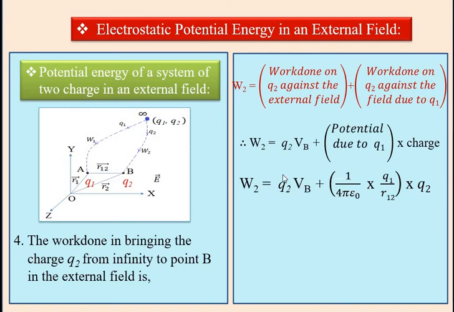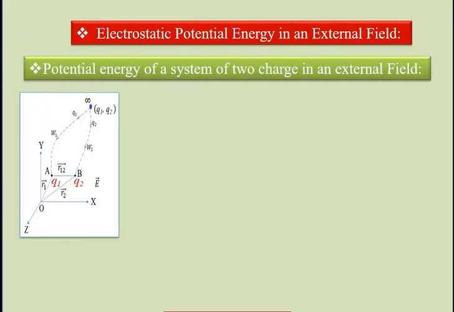Therefore, W2 becomes Q2 into VB plus the potential due to Q1, which is 1 upon 4 pi epsilon 0 into Q1 divided by R12, where R12 is the distance between the two charges Q1 and Q2 shown in the figure, multiplied by the charge Q2. So we get W2 equal to Q2 into VB plus 1 upon 4 pi epsilon 0 into Q1 Q2 divided by R12. Suppose this is equation number 2.